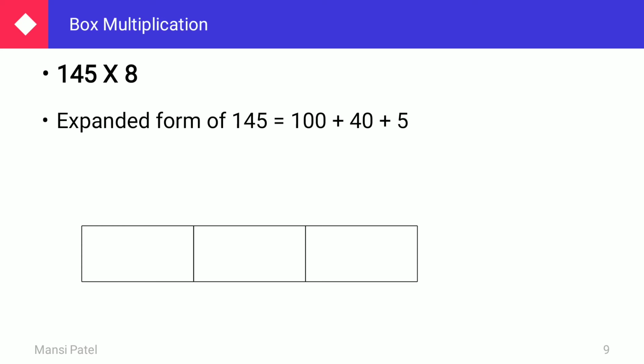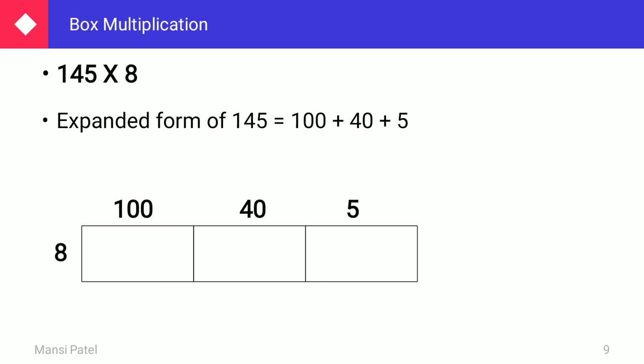Now here it is 1 by 3. So you have to just draw 3 boxes and write down the expanded form of 145: 100, 40 and 5. Now which number is remaining? 8. So just write down here 8. Now do the multiplication of which number first? 100 multiplied by 8.